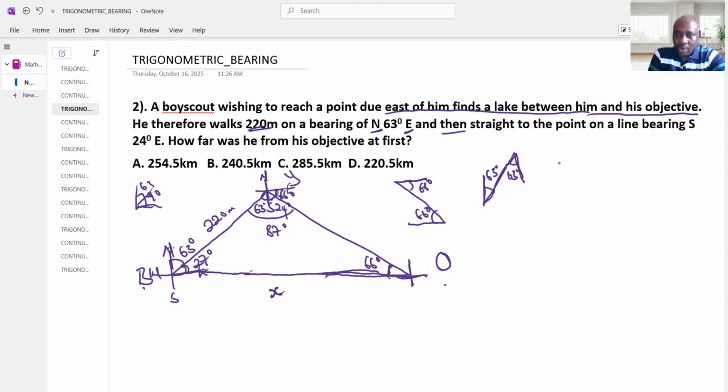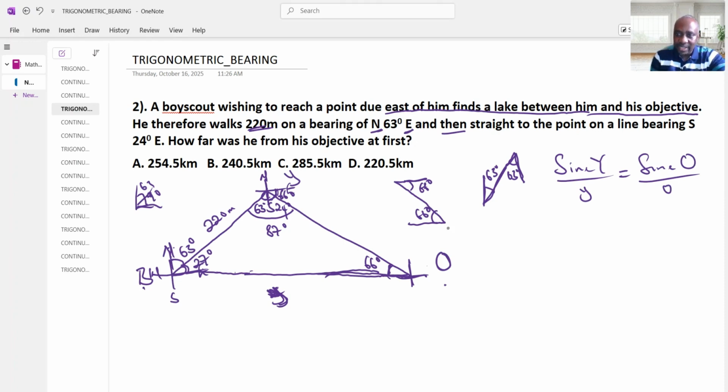The sine rule we are going to use is sine capital letter Y divided by small letter y equals sine capital letter O divided by small letter o.